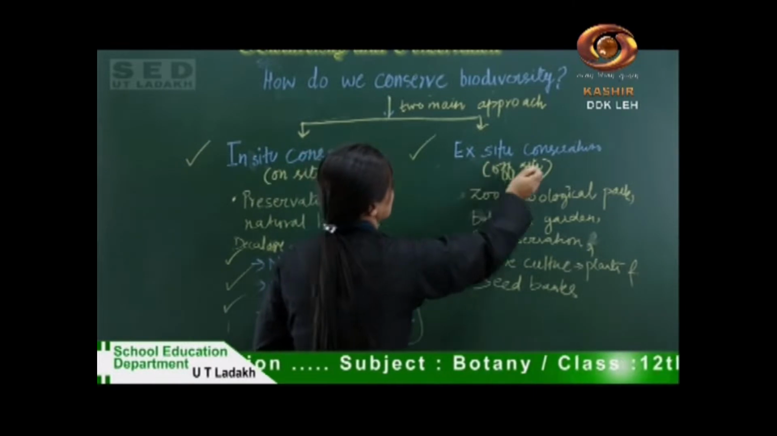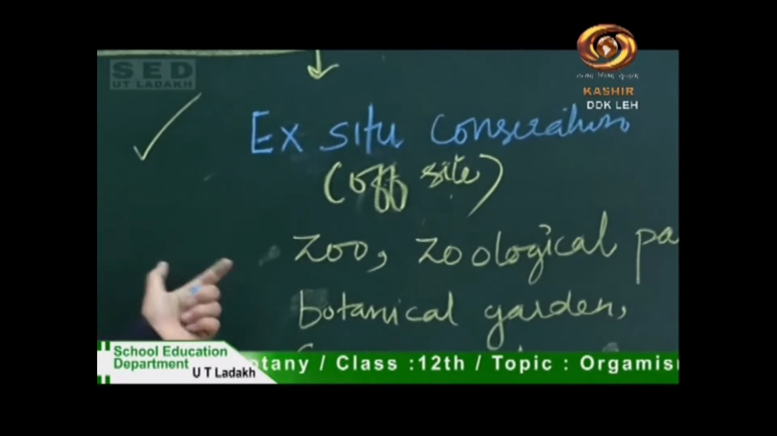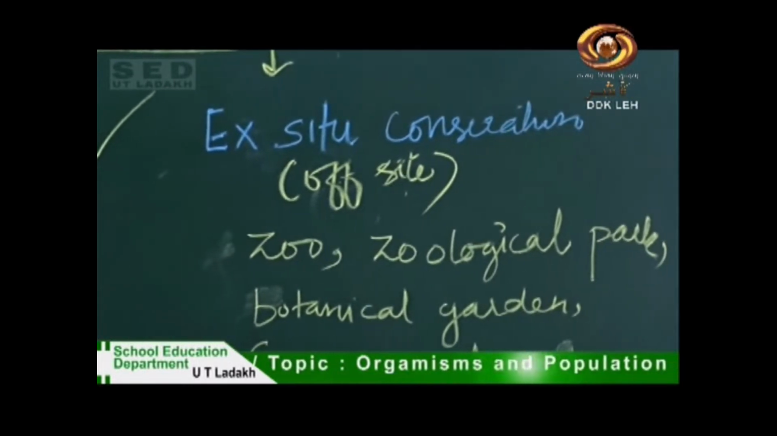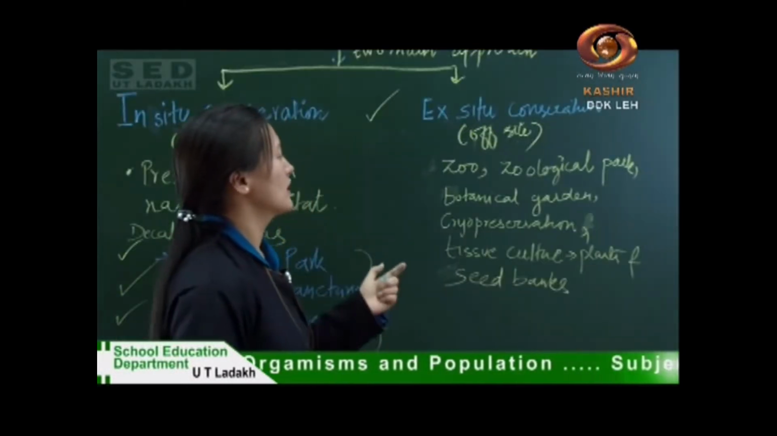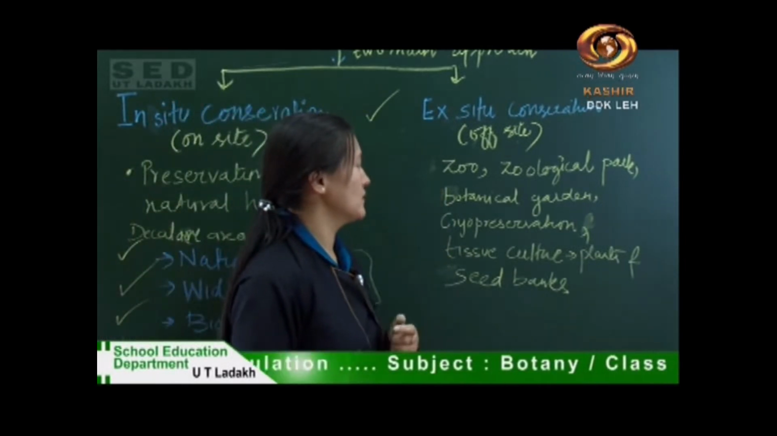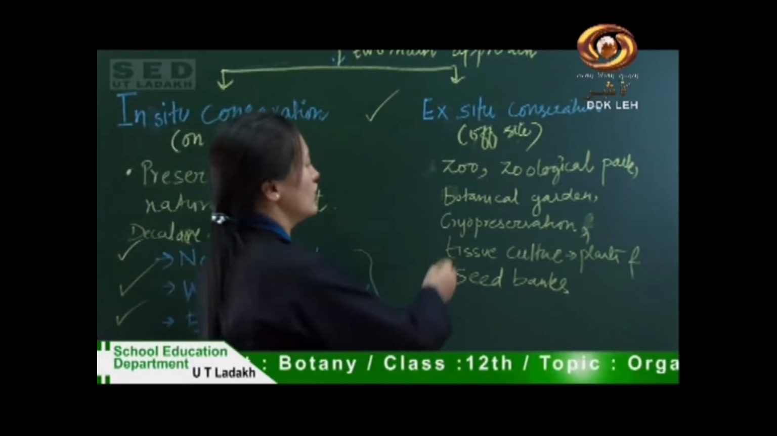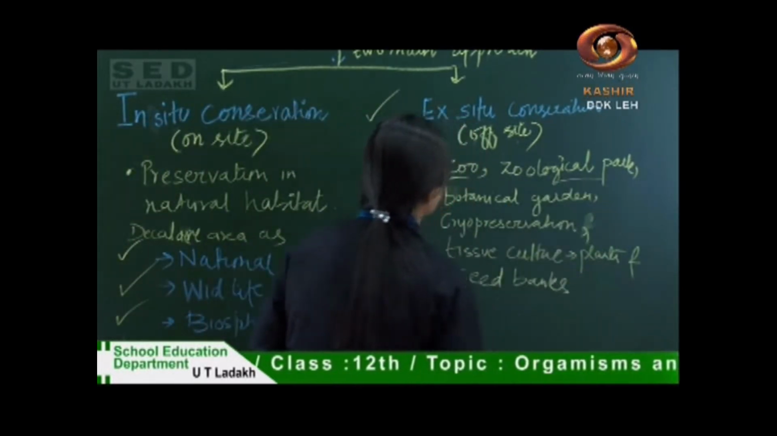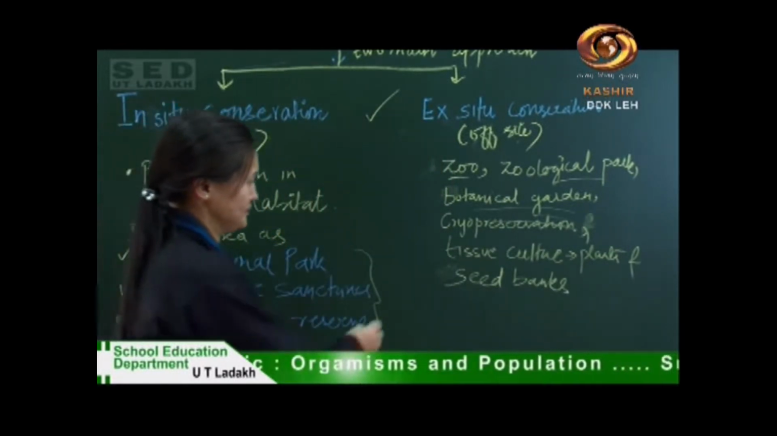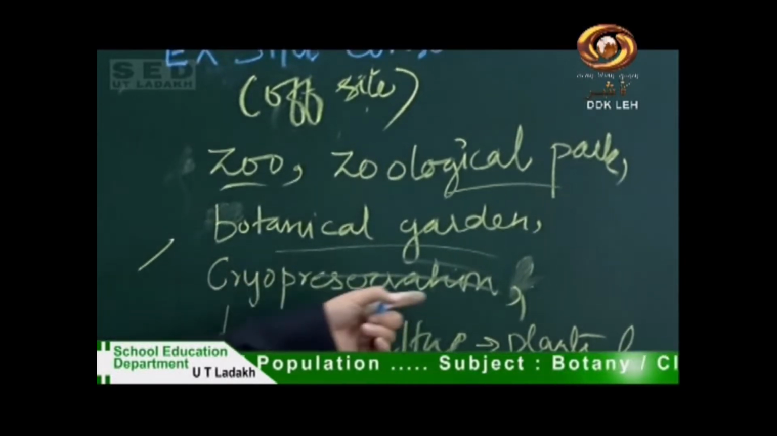Next is ex situ conservation or off-site conservation. In this type of conservation, when the habitat is no more suitable for an organism, some animal or plant, we take the animal or plant out from its original habitat, and we construct a similar kind of habitat outside, in the form of a zoo, zoological park or botanical garden. And we can also preserve the gametes through processes like cryopreservation.